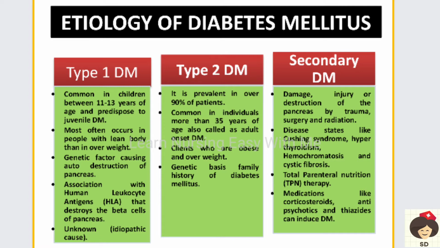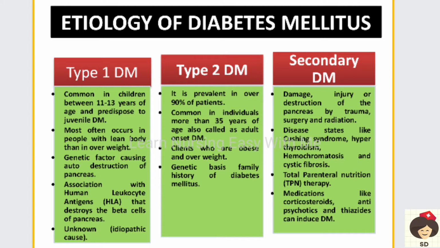It is more common in persons who are lean than in overweight, but sometimes it also occurs in overweight persons, though more commonly it is found in persons with a lean body mass. And genetic factors, that means if there is some genetic disorder or an immune problem where there is auto destruction of the pancreas, that is our own body cells are destroying the pancreas, so the pancreas is not able to produce insulin.